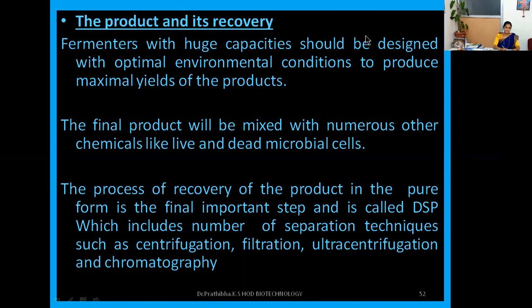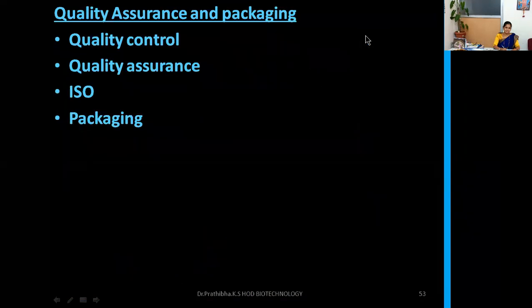That is, we have solid liquid separation, liquid liquid separation, then extraction in concentration form, evaporation, liquid liquid extraction, membrane filtration, precipitation, absorption, and even the drying, freeze drying, crystallization, many processes that can be done in the downstream processing. Okay, now let us go through the quality assurance and packaging.